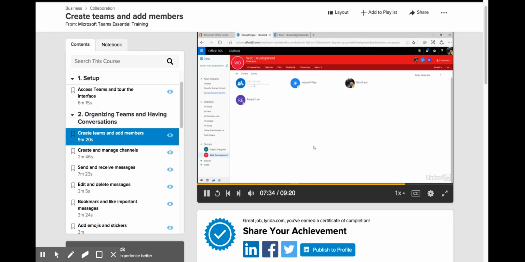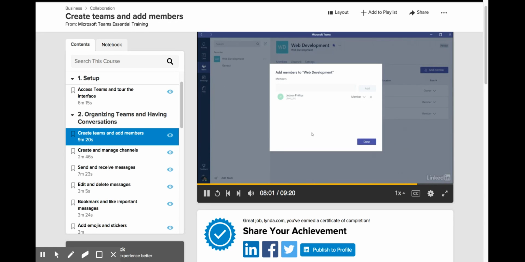Now, this does not work in the other direction. New groups that you create in Office 365 are not added as teams in Microsoft Teams. But when you make a new team in Microsoft Teams, it is added as an Office 365 group. So I want you to keep these two groups in mind. There's the web development group that was created when I created the team, and then there's this graphic designers group that I had previously. With that in mind, let's jump back over to Teams. And when I'm on this screen to add more people to the team, of course I could search for individuals, or I could add an existing Office 365 group.